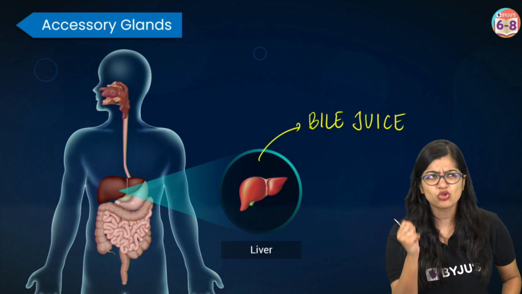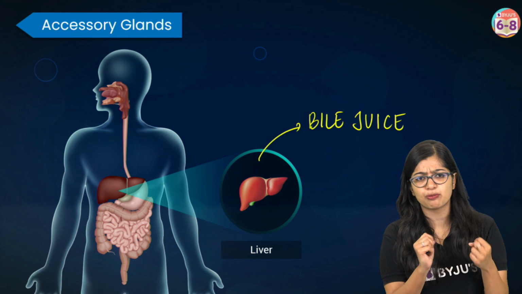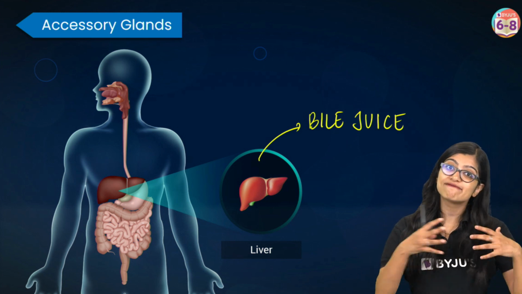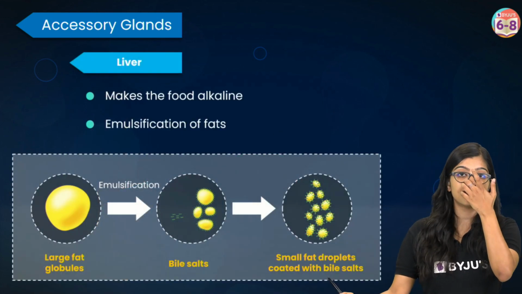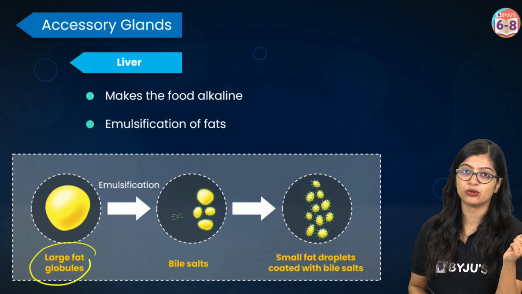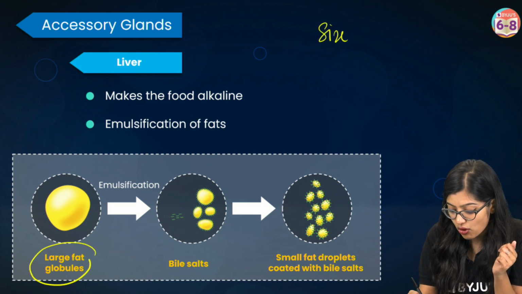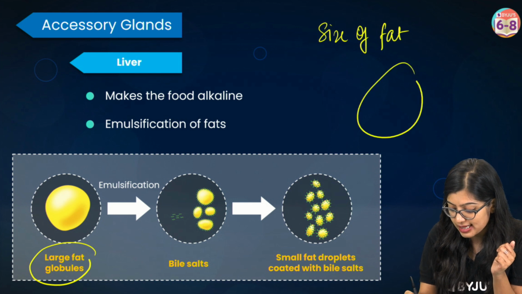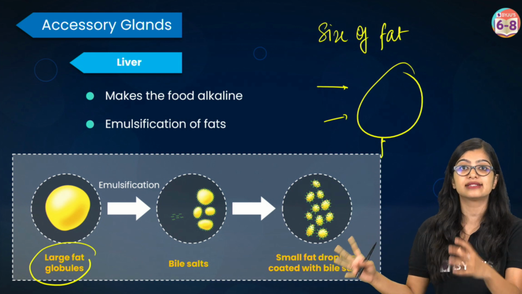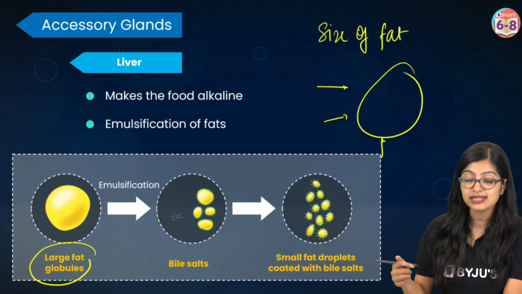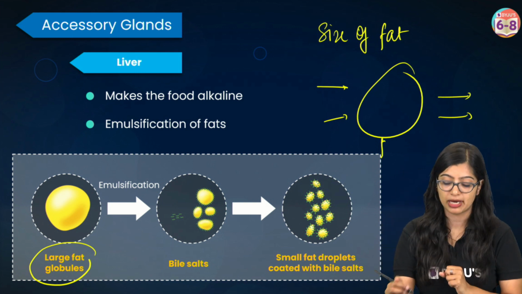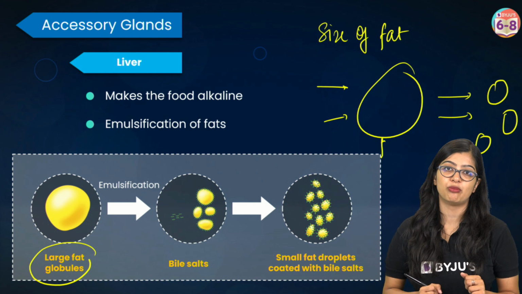Now, so far we spoke about digestion of proteins and digestion of carbohydrates, but nowhere did we talk about the digestion of fats. The reason being that fats especially exist in the form of large fat globules. The size of the fat globules is such that the enzymes cannot really act upon them. It's too big for an enzyme to act on, which is why first and foremost they need to get broken down into smaller droplets. So size-wise they need to get broken down.